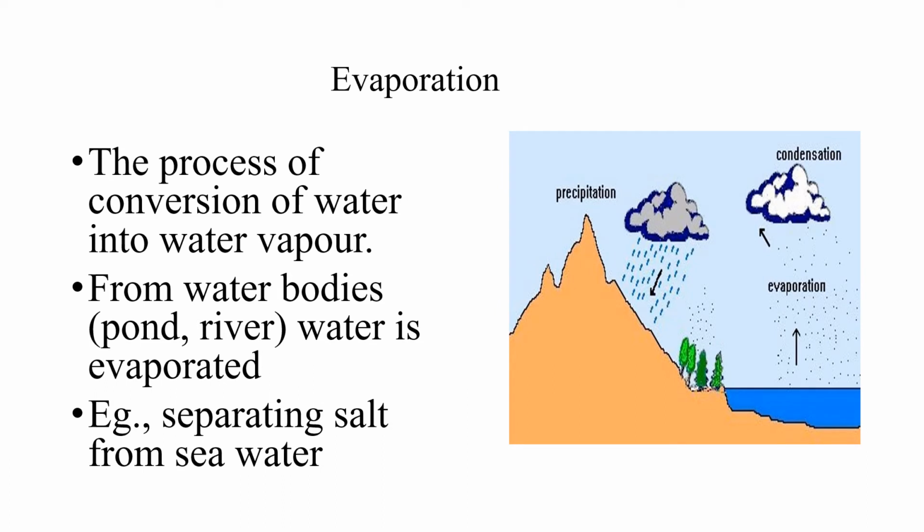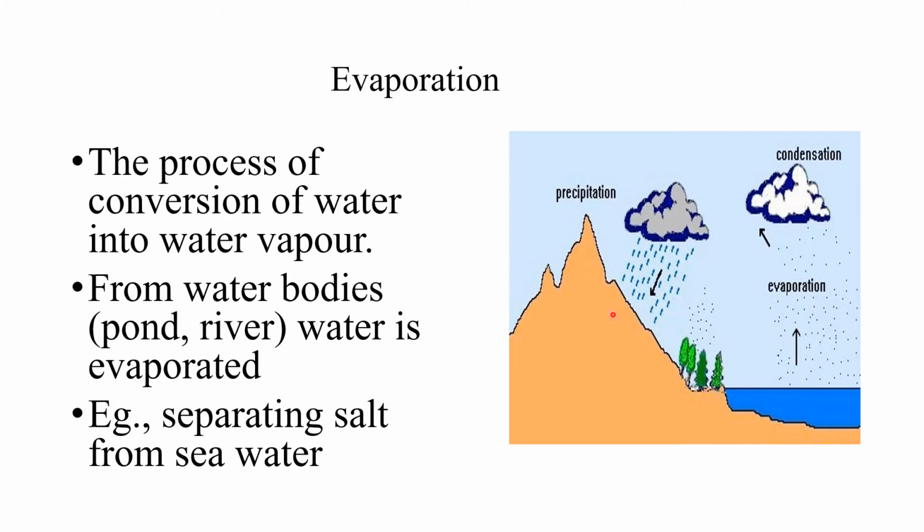Evaporation. The process by which the water changes into water vapor. From river, pond, all water bodies, the water evaporated. Then from trees, the water is evaporated in the form of water vapor, that is called transpiration. Then from animals' body also the water is coming out in the form of sweat and evaporated, perspiration. So the process by which the water changes into water vapor is called evaporation.